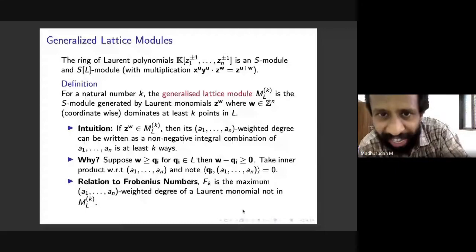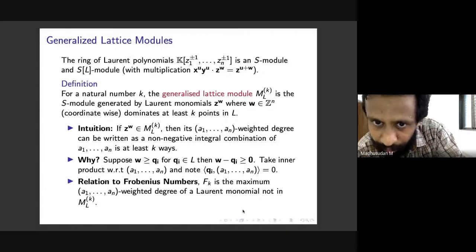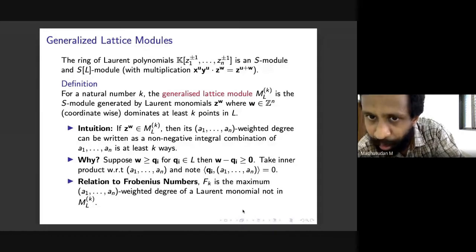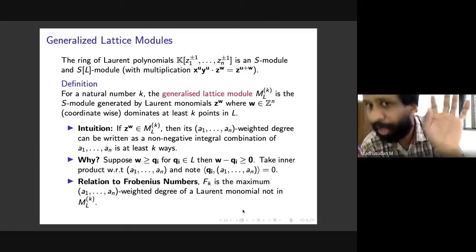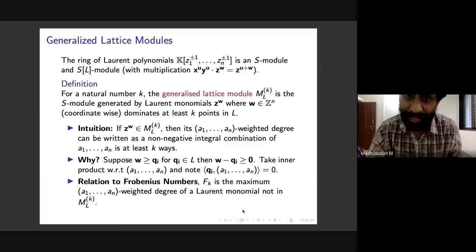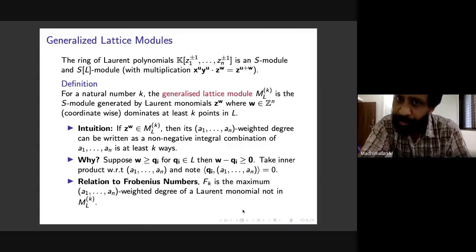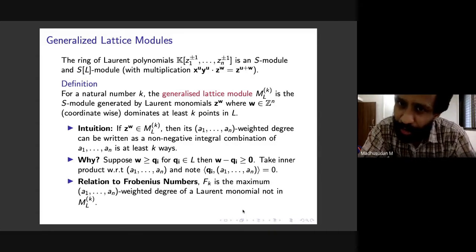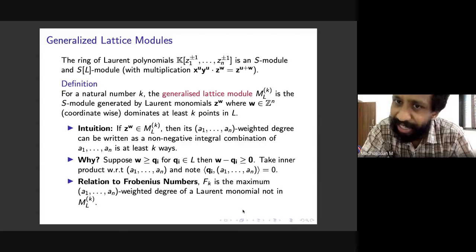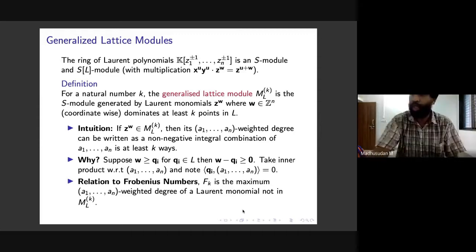There is a little typo here, I made some changes in the morning. So x^u y^v multiplied by z^w is equal to z^(u+v+w). Okay, I hope it's clear. The multiplication is just given by adding the exponents. There should be a y^v on the left hand side, and on the right hand side there should be u+v+w.